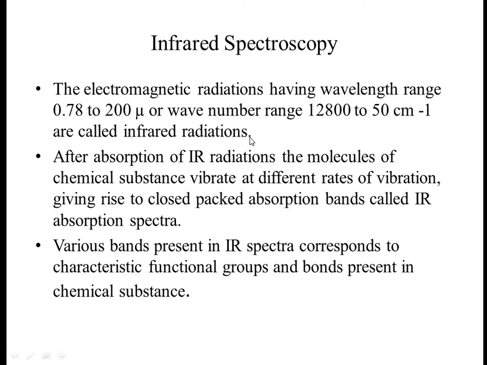In the electromagnetic spectra, we study different radiations: radio, microwave, UV, visible, as well as IR radiations. So the wavelength range is 0.78 to 200 mu, and those radiations are called IR or infrared radiations.